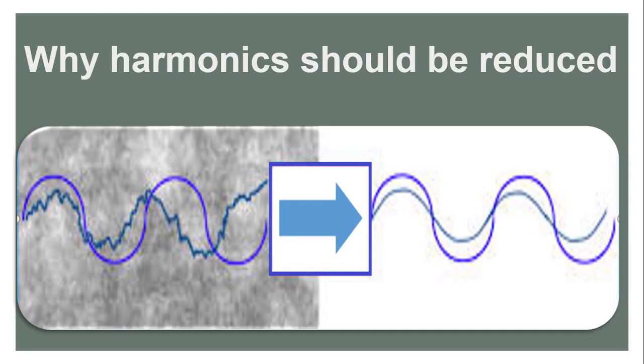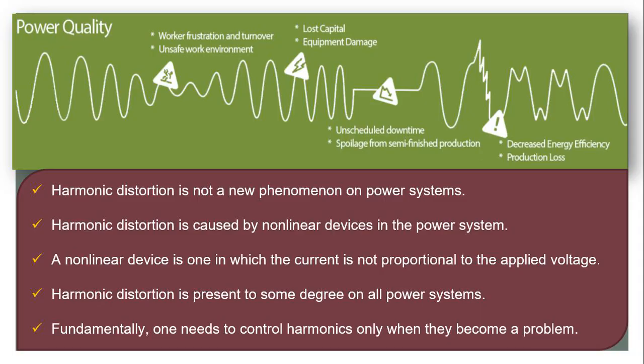Now, why should harmonics be reduced? From the previous slide you already understood why harmonics should be reduced. Now one more aspect comes into the picture. When harmonics are present in the power system, it distorts the quality of our power.